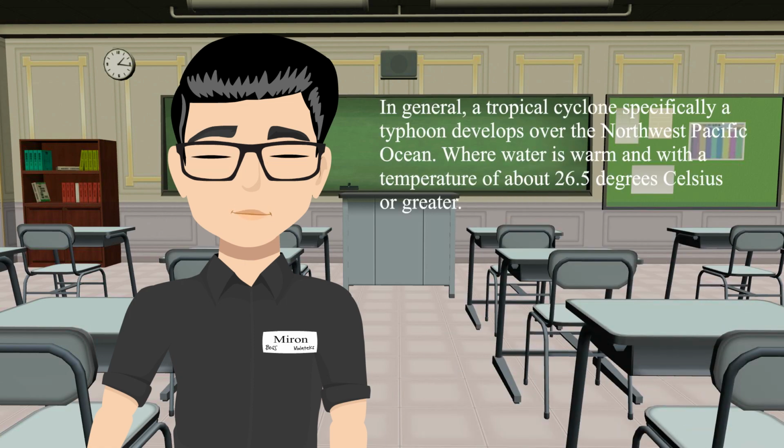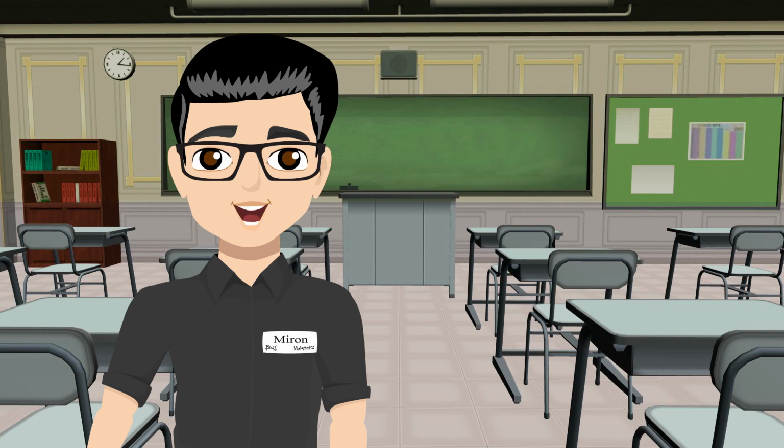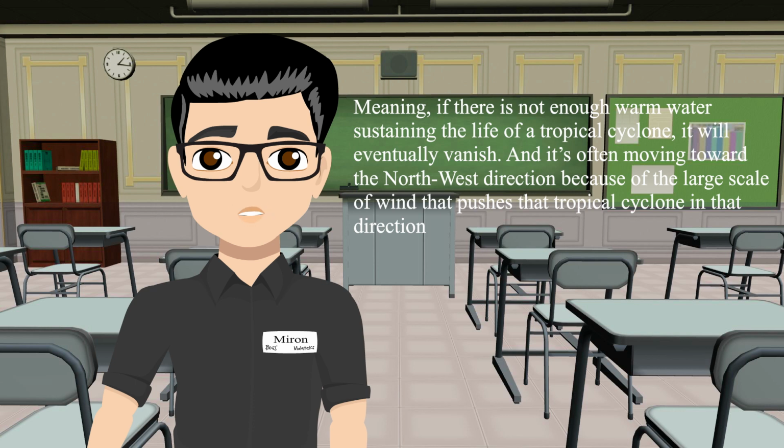affecting Luzon and Visayas. In general, a tropical cyclone, specifically a typhoon, develops over the northwest Pacific Ocean, where the water is warm, with a temperature of about 26.5 degrees Celsius or greater. Thus, not all the water in the ocean contributes to the formation of a tropical cyclone. The hotter the area, the greater the evaporation level, meaning if there's not enough warm water sustaining the life of a tropical cyclone, it will eventually vanish. It often moves toward the northwest direction because of the large scale of the wind that pushes the tropical cyclone in that direction.